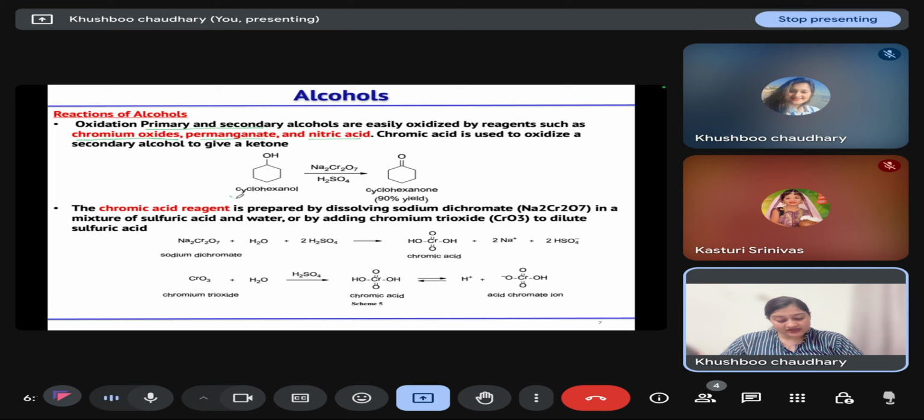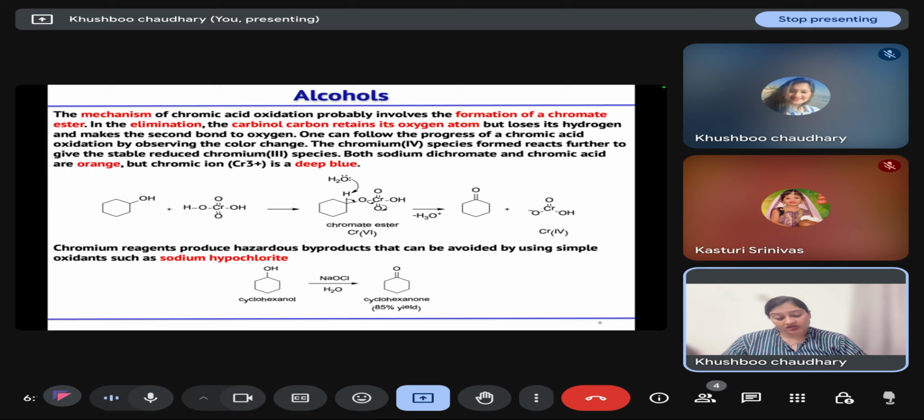So if we have a secondary alcohol, for example cyclohexanol, and we treat it with sodium dichromate in the presence of acid, it leads to the formation of cyclohexanone. The chromic acid reagent is prepared by dissolving sodium dichromate in water in the presence of some acid source. Chromium trioxide, when dissolved in water with acid, also gives chromic acid. That is a proton donor, and the acid chromate ion is stable enough to lose this proton.